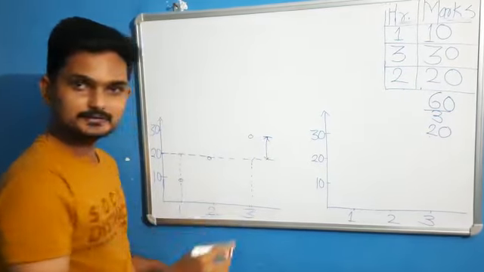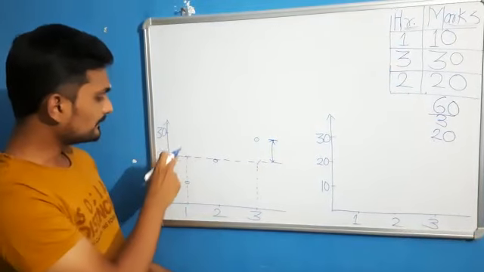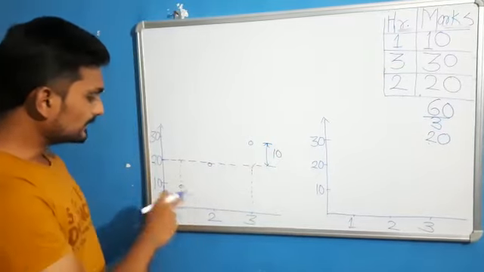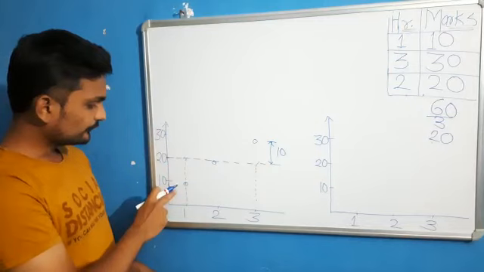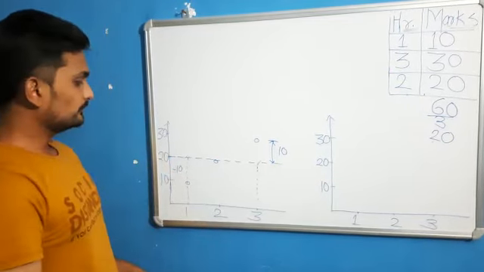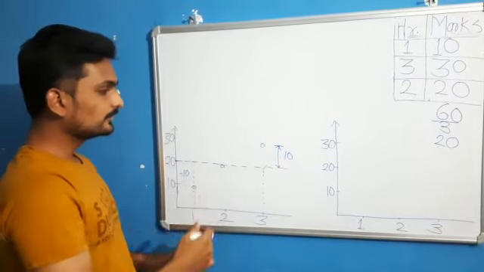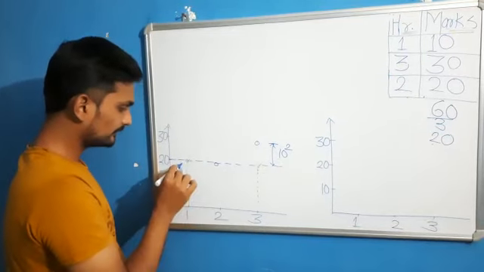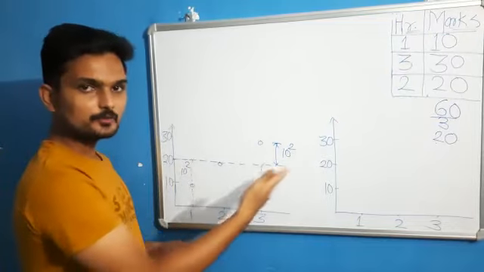What is this difference? This difference is nothing but error, and the error for this point is 30 minus 20, which is 10. Similarly for this point, the predicted value is 20 but the actual value is 10, so the error will be minus 10. If we add these two values, they will cancel each other out. So to avoid this negative sign, we will square it. Now we have the error in terms of squares.